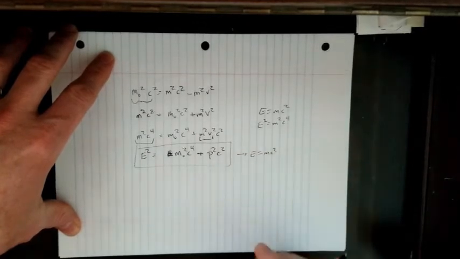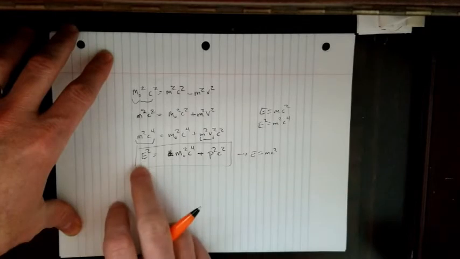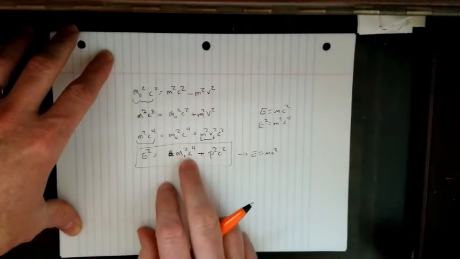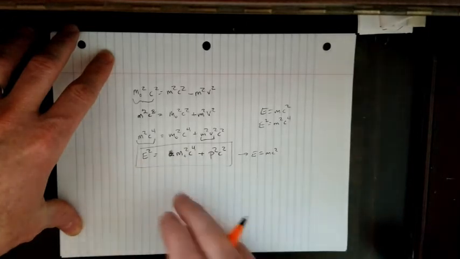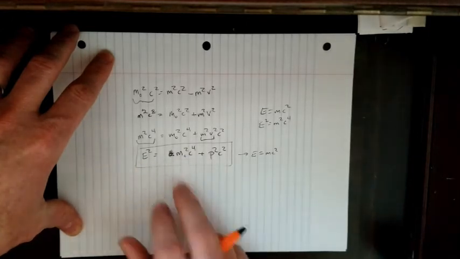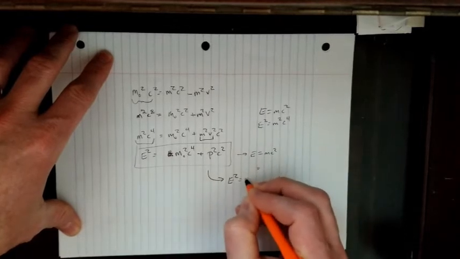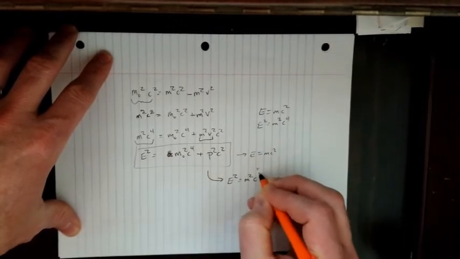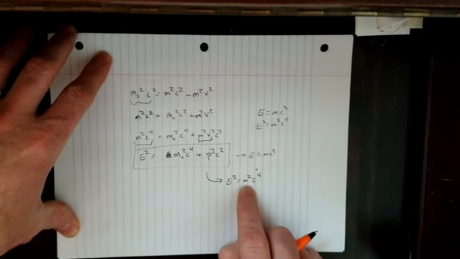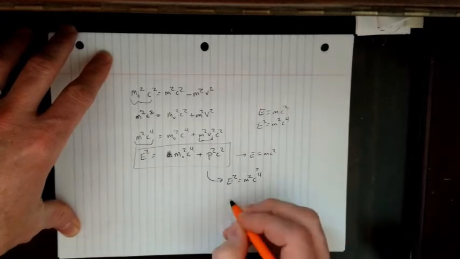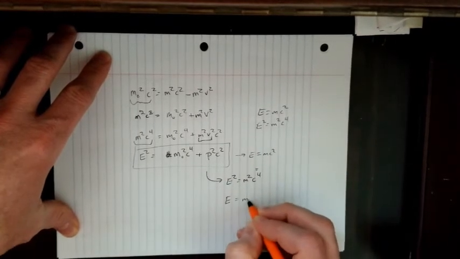Now, I do want to point out one other thing here: you can get to this point through another method where you end up with this. And notice we have E squared is equal to this. In essence, this would derive into E squared is equal to m squared c to the fourth. Notice there's no subscript there. We're not talking about the rest mass, this is the relativistic mass, which if you take the square root of both sides, you get E equals mc squared.